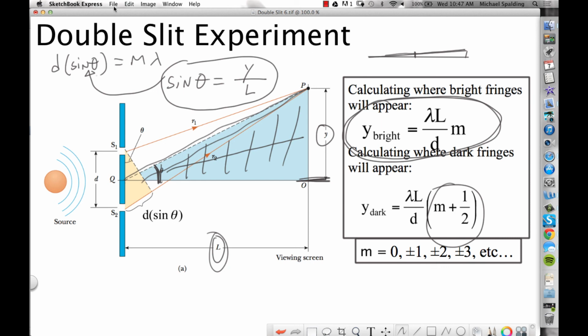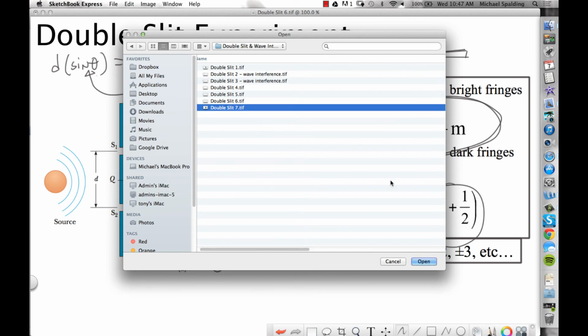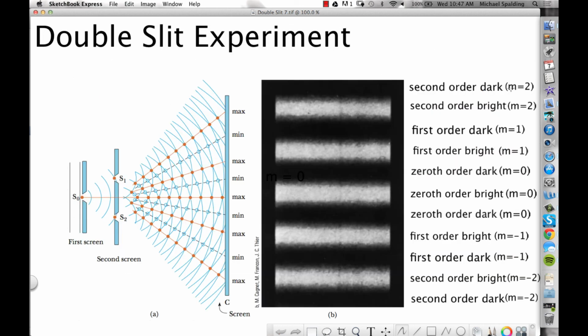Okay? Now, very, very final screen. Promise. So the m's, just understanding the m. If they're talking about the first order bright, first order bright means m equals 1. We're always measuring off this center line. The first order bright is this guy right here. So your y would be that. If you're calculating where the first order bright is, you plug in m equals 1 into the equations we were talking about. Bam, you'll measure y right there.